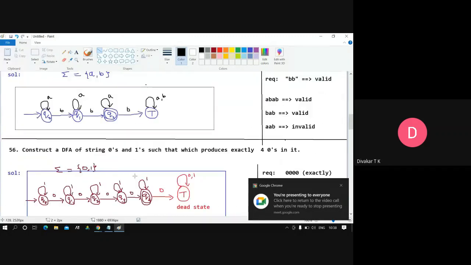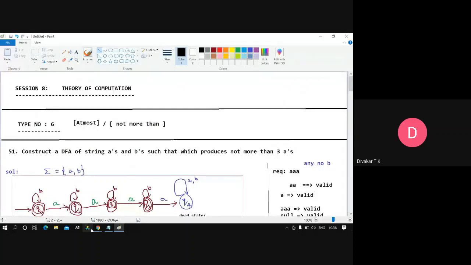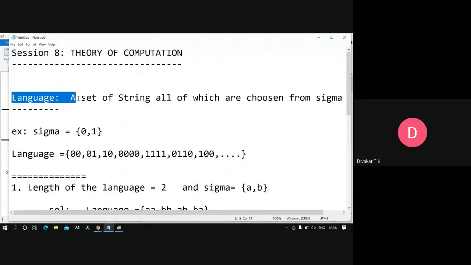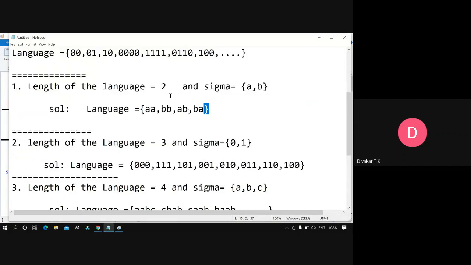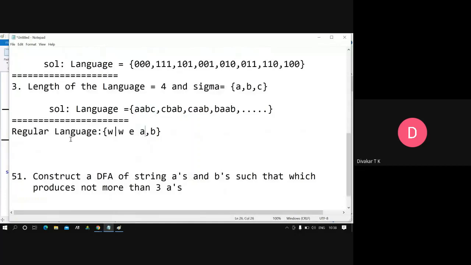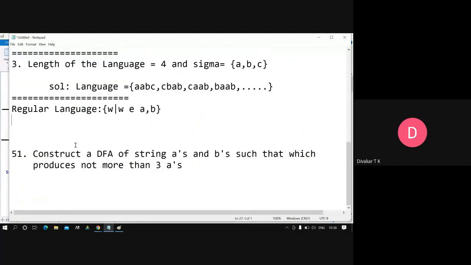If you're done, we'll just quickly see this part here. Today we started with something called language. A language is a set of strings all chosen from sigma. Sigma means two symbols will be there, and those possibilities we write, that we call a language here. Length 2 means the string should be of length 2, length 4 means 4. It is regular, in the regular language, it's very important.